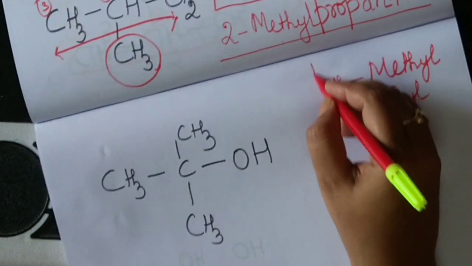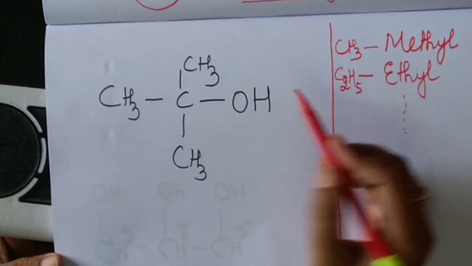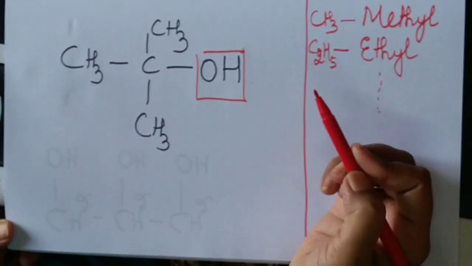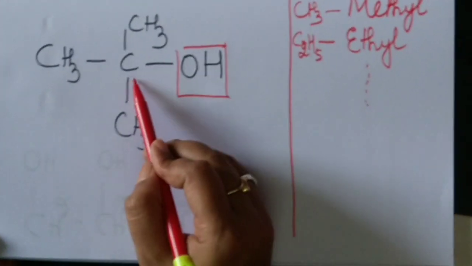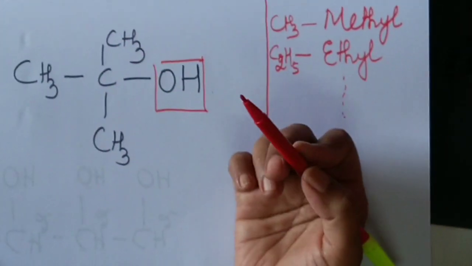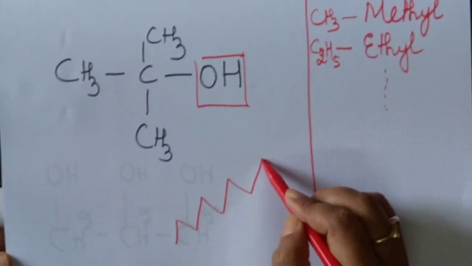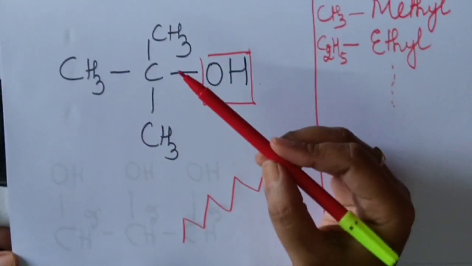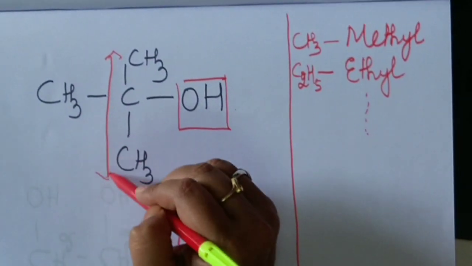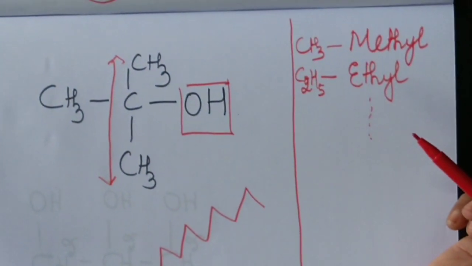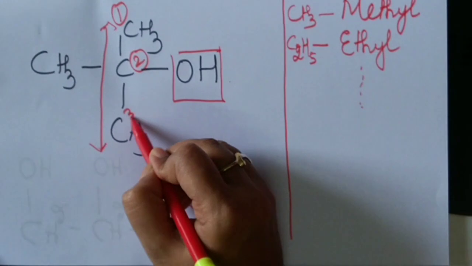So we'll take up another example. This is much more branched than the previous one. So rule number 1, select the functional group, select the longest carbon chain. If you select this, only 2 carbon atoms are there. You can select this one also. Chain can be in any way, vertical or perpendicular or zigzag. It can be in any form, but you should be able to identify the longest carbon chain. So in this example, this is the longest carbon chain. Number it in such a way that OH gets minimum number. So it is 1, 2 and 3.